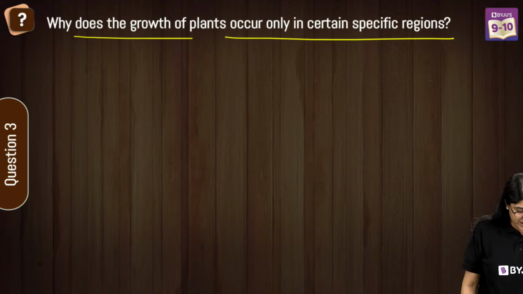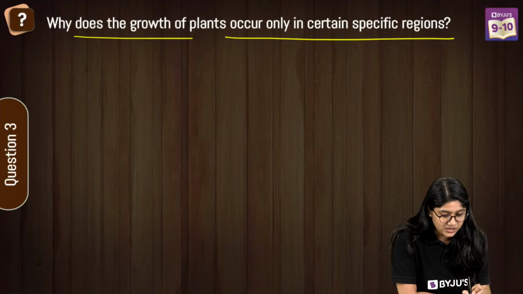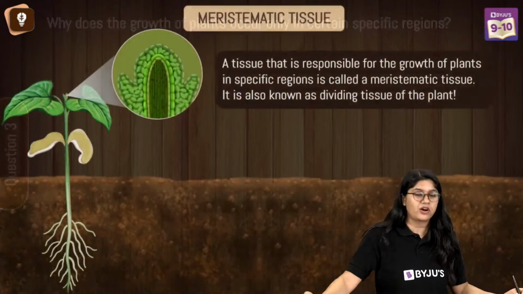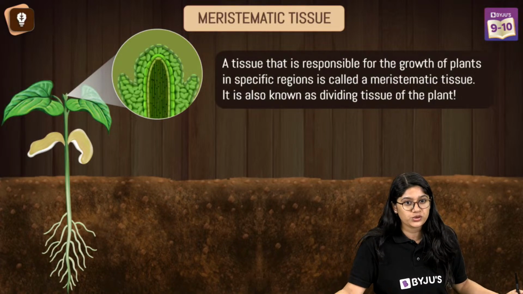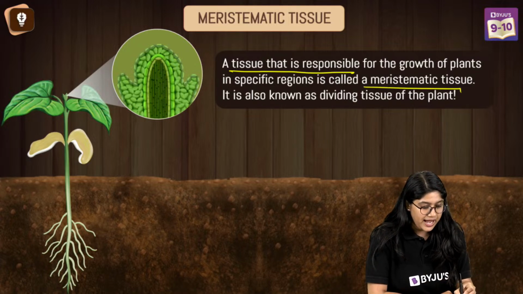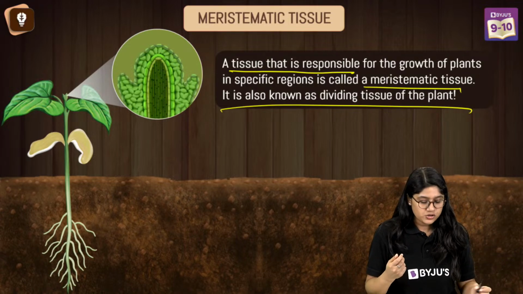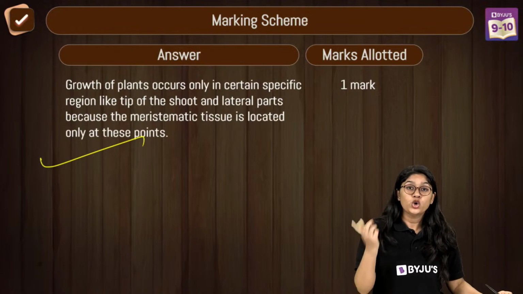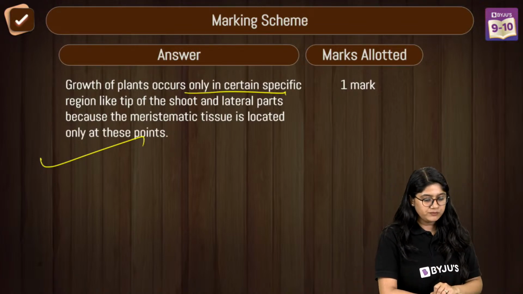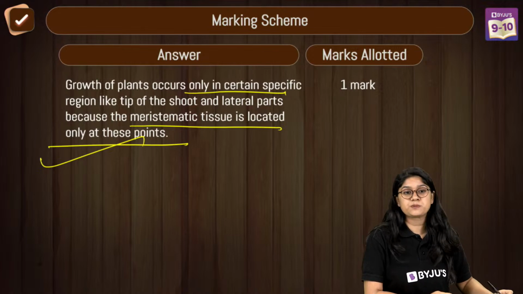Yes, easy question. Very easy question. Tell me, everyone, why does the growth of a plant occur only in a certain specific region? Because of the meristematic tissue. The tissue which is responsible for the growth is the meristematic tissue, because it helps in dividing and helps in the growth. So you just write this and you will get 1 mark. Growth of a plant occurs only in a certain specific region, like the tip of the root or the lateral part, because the meristematic tissue is located only in these particular points. Are we clear?